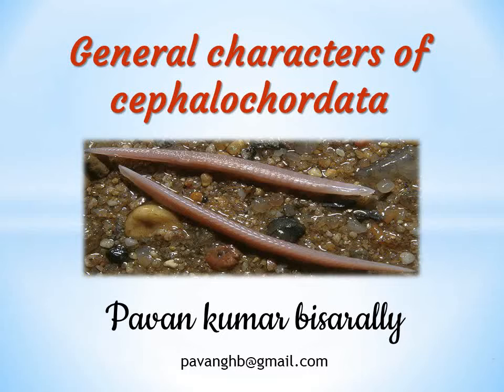So this makes cephalochordata an evolutionary advantage over its predecessors, that is hemichordata and urochordata. That's the reason why evolutionary biologists have said that cephalochordata is the blueprint for the future evolution of chordates. So what are the different general characters of cephalochordata? We are going to discuss one by one in detail in the coming slides.